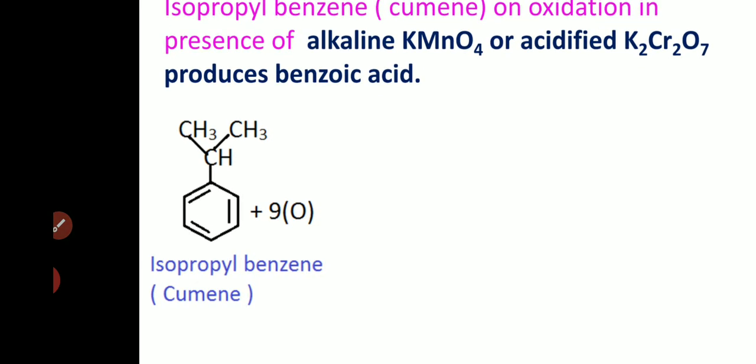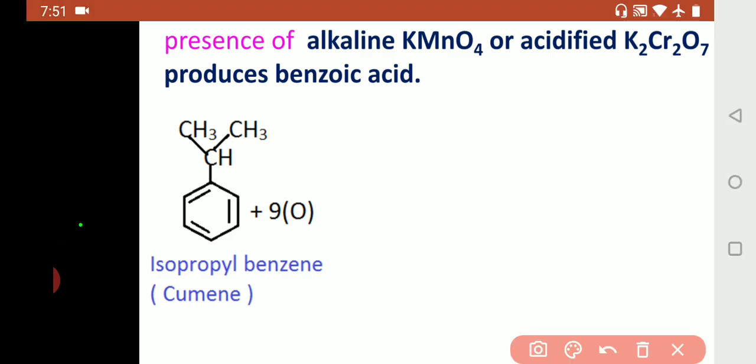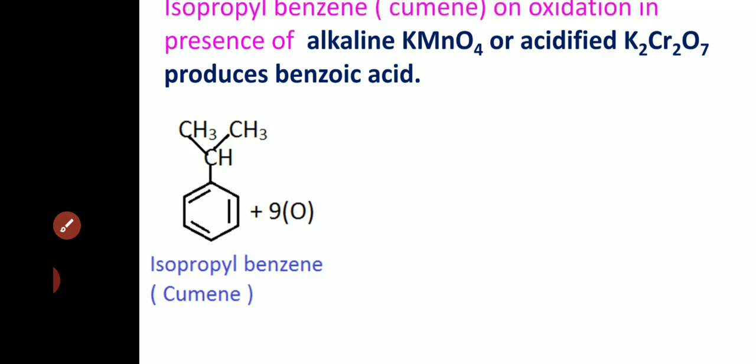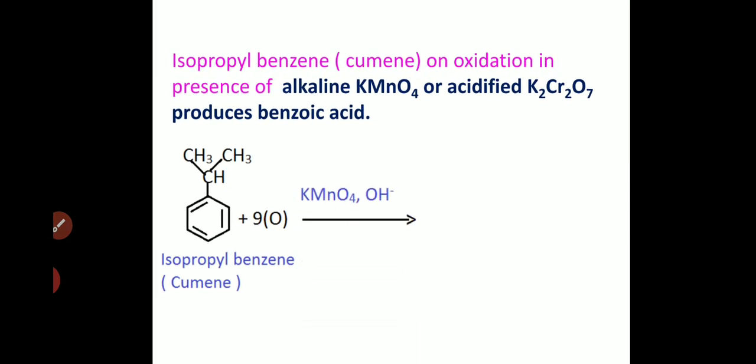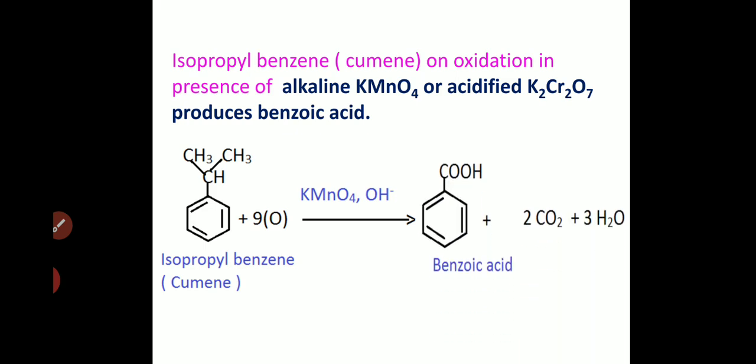When this undergoes oxidation in presence of either one of these two oxidizing agents, alkaline KMnO4 or acidified K2Cr2O7, we can take any one. What will happen? Yes, the whole isopropyl group is undergoing oxidation to form COOH.